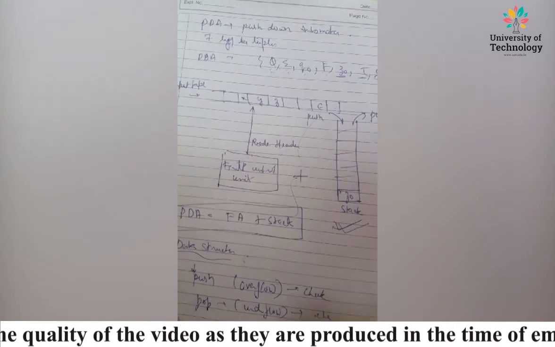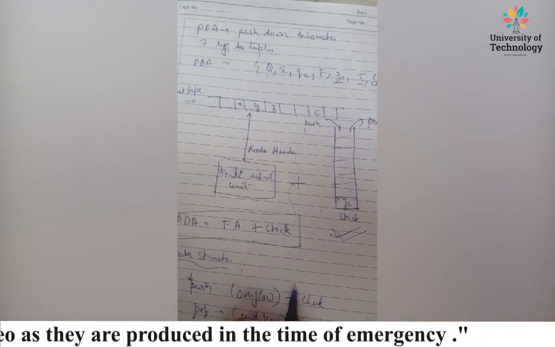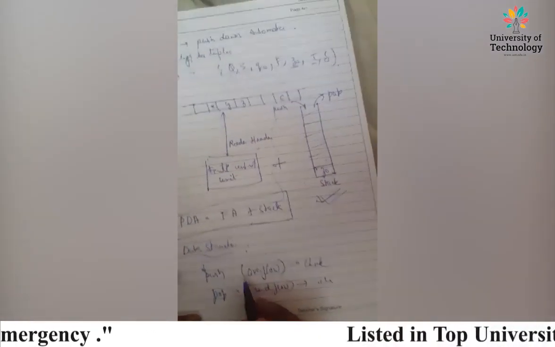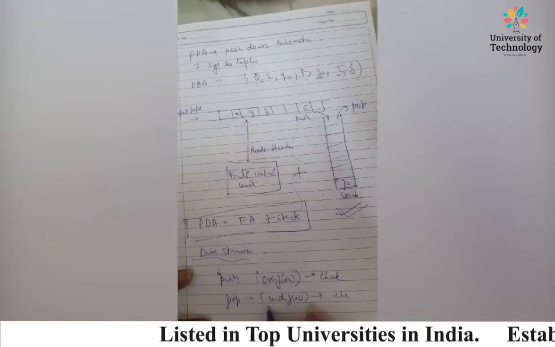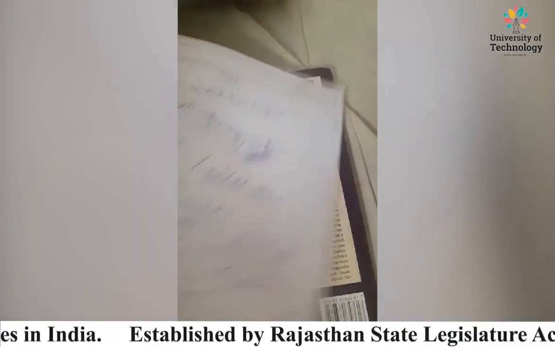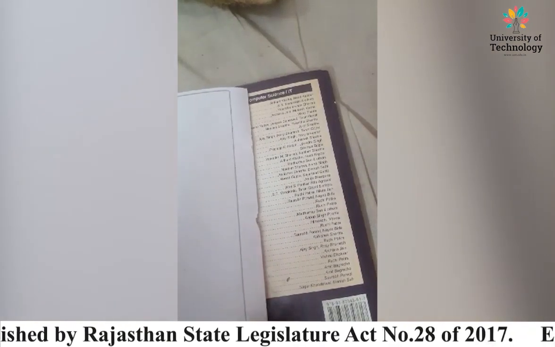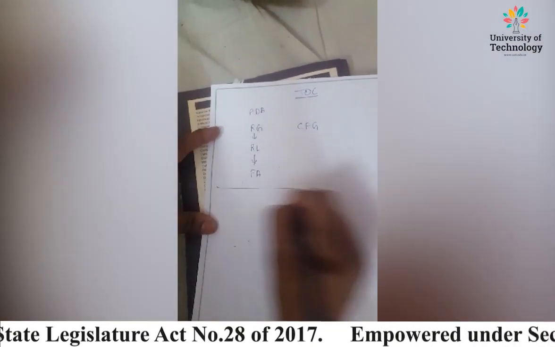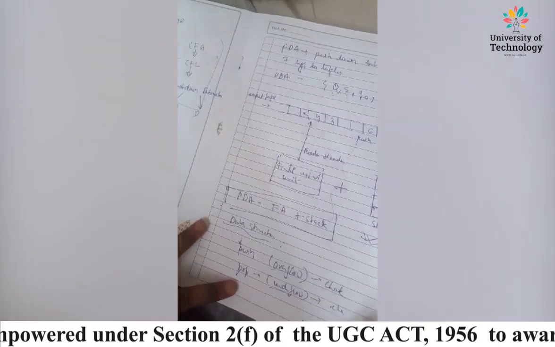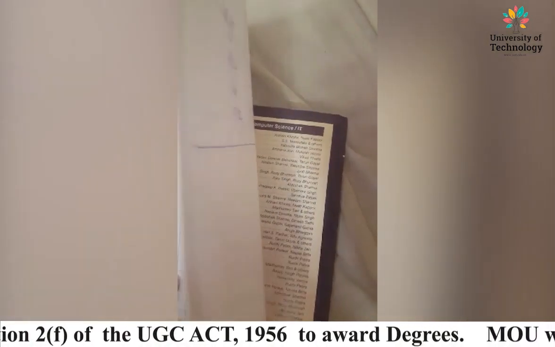In the underflow condition, we check whether the string that we are willing to remove or delete exists or not. So these 2 terms are clear to you, what is overflow and what is underflow, right? This is clear.